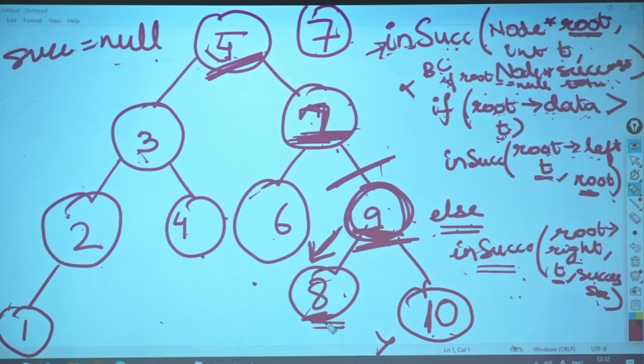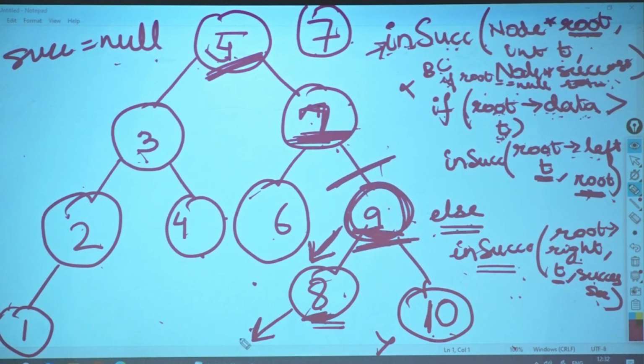Then I come over here again. Is my root data greater than t? Yes. What is my t? 7. Is 8 greater than 7? Yes. So where will I go? I will call the left side of it. What will I pass? T. And what will I pass here? 8. Who is the current root? 8. So I will pass what to it? 8. Okay, now I have passed 8 to it.